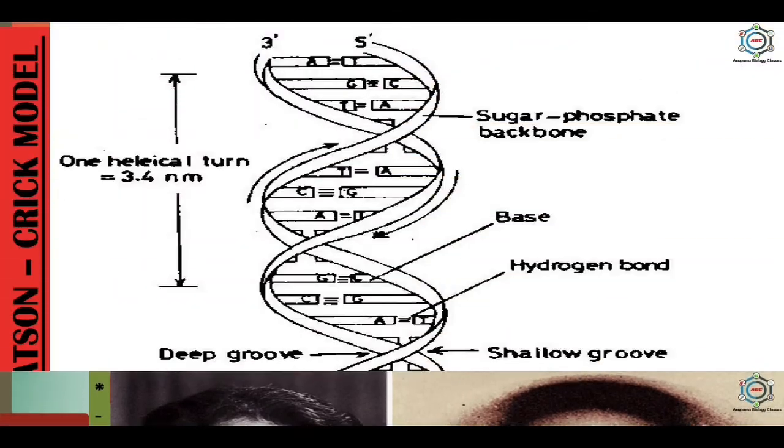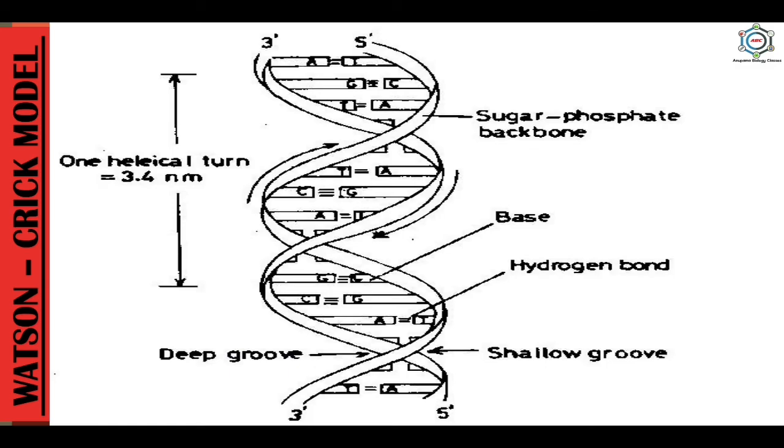So, next, what is the Watson and Crick model of DNA? J.D. Watson, an American biologist, and F.H.C. Crick, an English chemist, in 1953 designed the model of the DNA molecule to explain its structure.